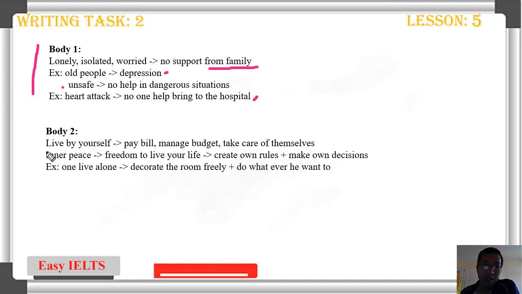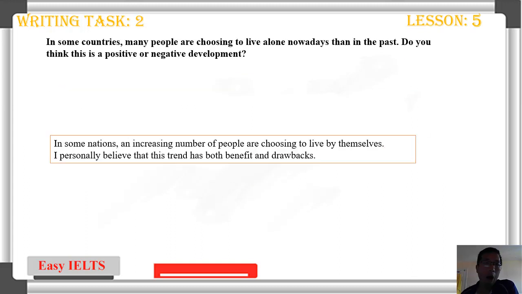Body 2, you talk about the positives. Live by yourself, you can pay bills, manage budgets, take care of yourself. Okay, you have inner peace, freedom to live, create your own rules, make your own decisions. For example, you live alone, you can decorate the room freely, do whatever you want to. So you just think of 1 or 2 simple ideas and explain them and give examples. That's all. Okay, so now we're going to start writing the introduction.